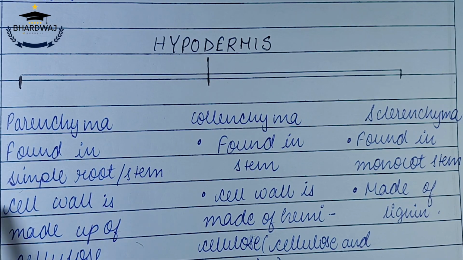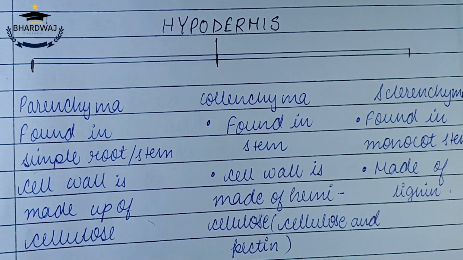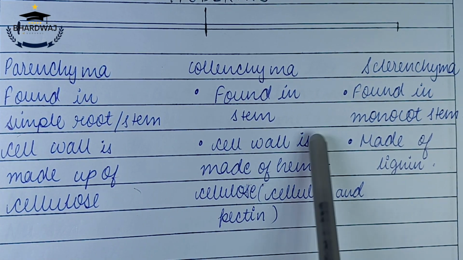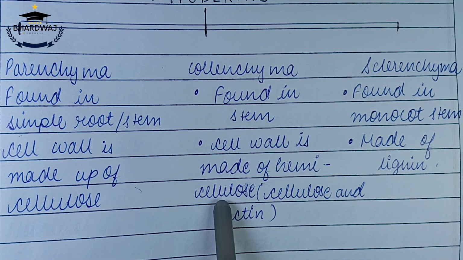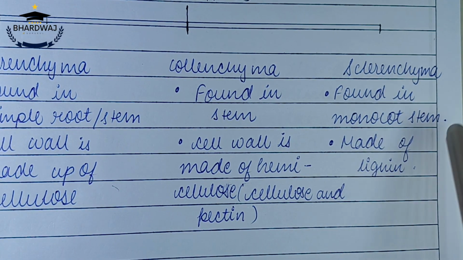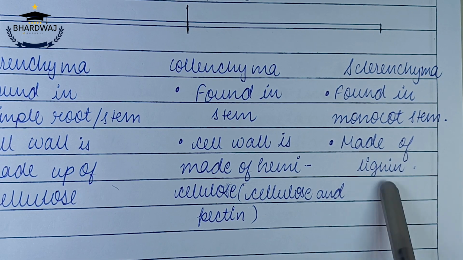Parenchyma is generally found in simple root or stem, and the cell wall here is made up of cellulose. Collenchyma is found in stem and the cell wall is made up of hemicellulose, which means it is made up of cellulose and pectin. Sclerenchyma is found in the monocot stem. It is made up of lignin.